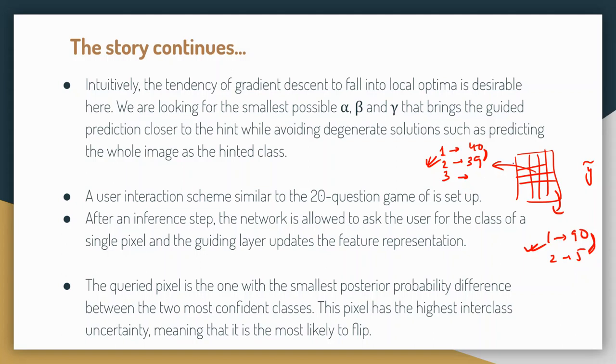So what will the model do? The model has the ability to ask the user. So the model will ask, hey user, what is happening in pixel 6? Give me the information, I will learn from that. That's how the model asks at this point. Now this is basically a 20 question game. So the model will say, give me the values for n1 till n20, and the user will say, okay, n1 is category C1, n2 is category C2, till n20 is class C20. So this is all about guiding by backpropagation. I know that we are giving a lot of information. Please go through the paper after this session. That will be completely clear, or even go through this slide. It will be completely clear.